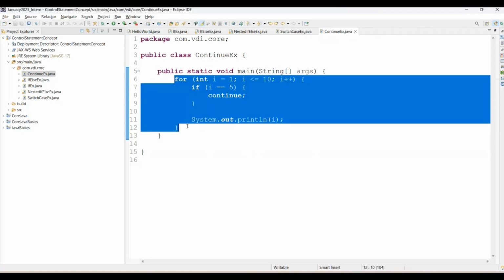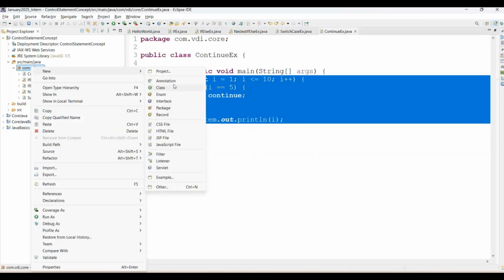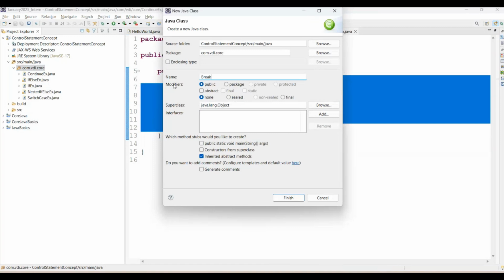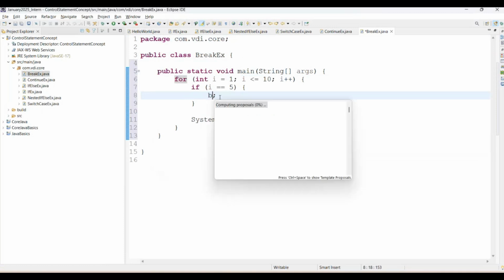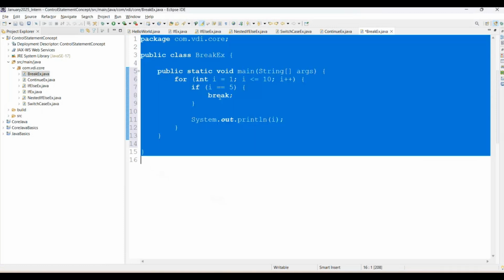Now the same program I am using for break. I am creating a new Java class and giving it the name BreakExample. This is our main method, and instead of continue, I am using break. Now what will be the output of this program?